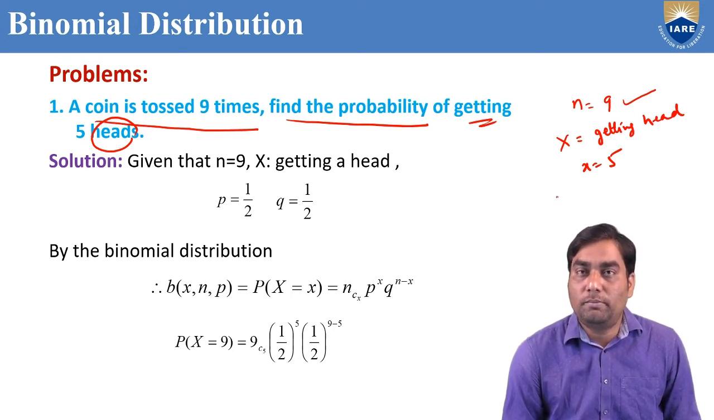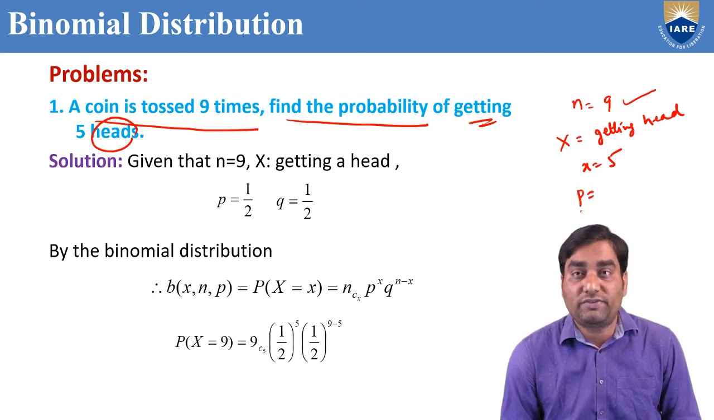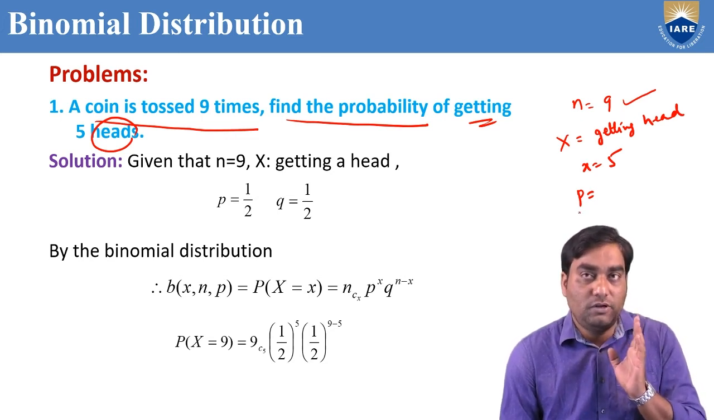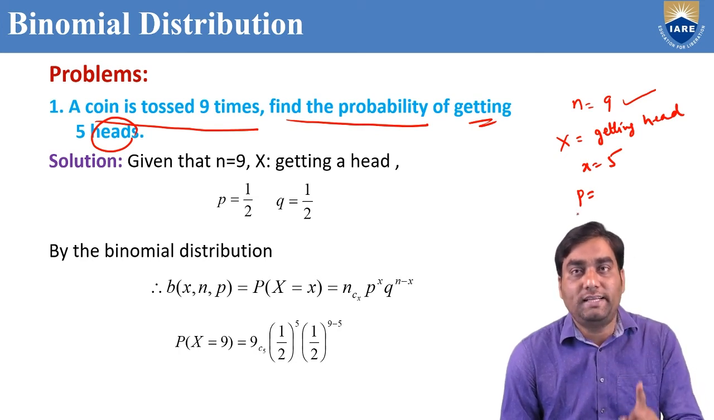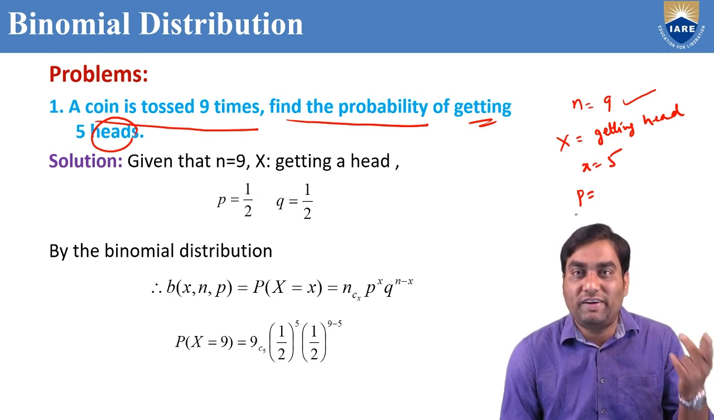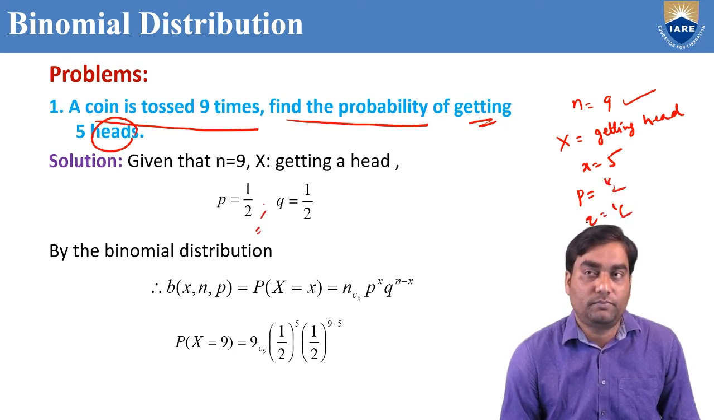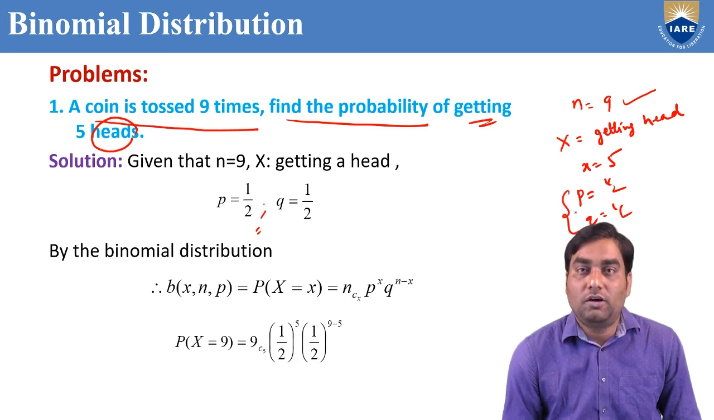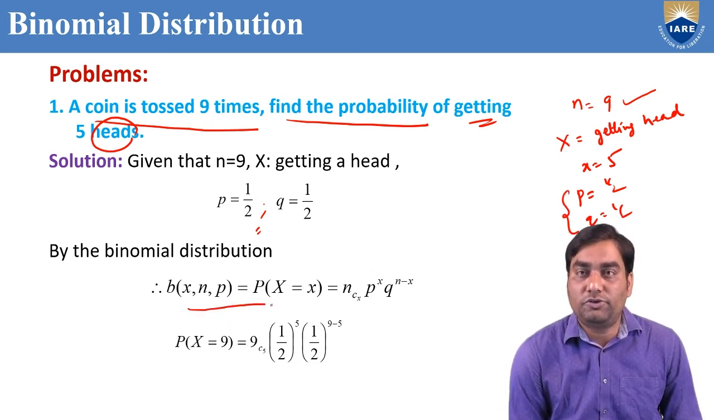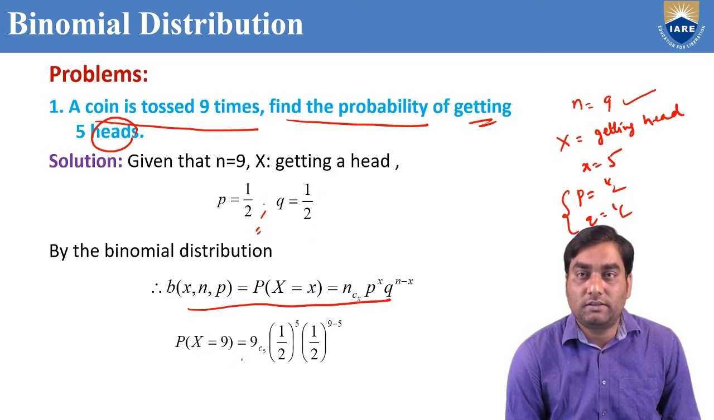But to solve by using binomial distribution, we require P. P means probability of success in a single trial. Totally the coin is tossed 9 times, but you find the P value for a coin tossed a single time. If a coin is tossed 1 time, what is the probability of getting head? 1 by 2 only. That is P equal to 1 by 2. Q also 1 by 2, for a single trial, P and Q. Now we need to find the binomial distribution formula. P of capital X equal to small x is 5.